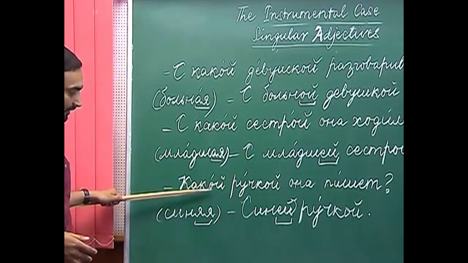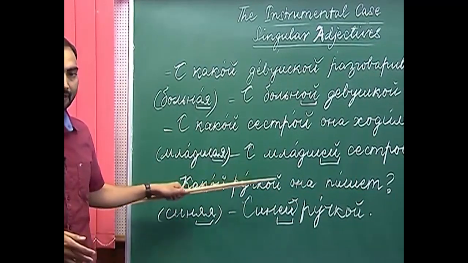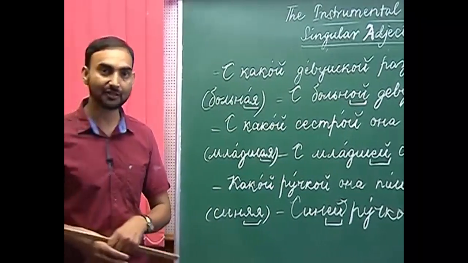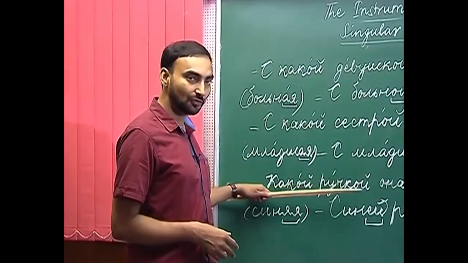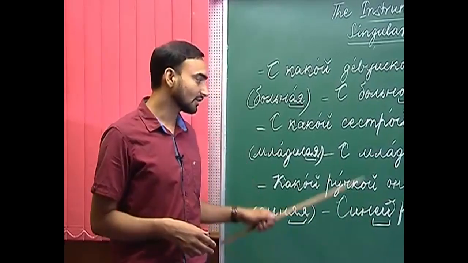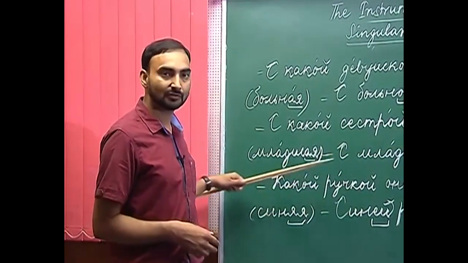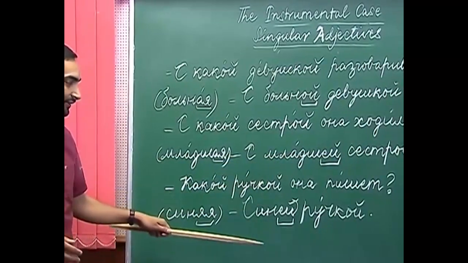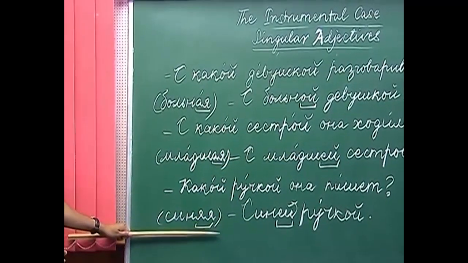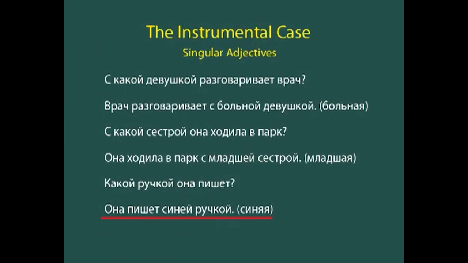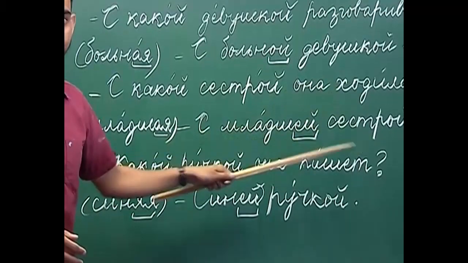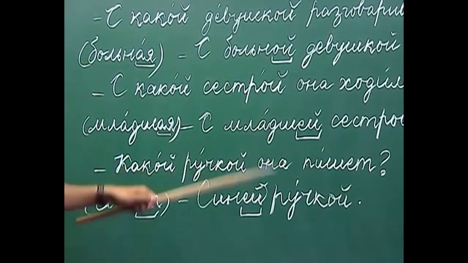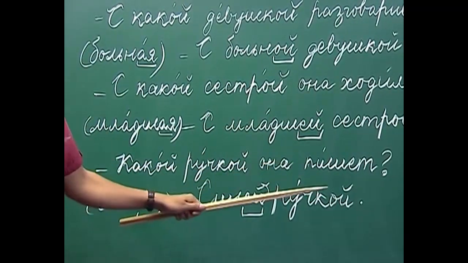So, here as you can see, kakoi ruchkai has been used without a preposition, which means it will denote the instrument of action. How will you answer this question using the adjective senia? Ana pishit sine ruchkai. She is writing with a blue pen.